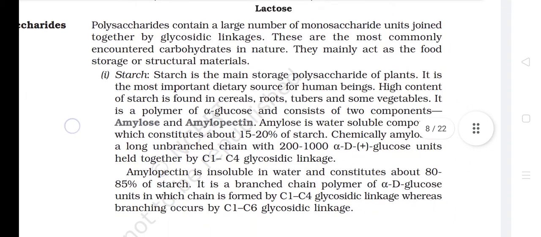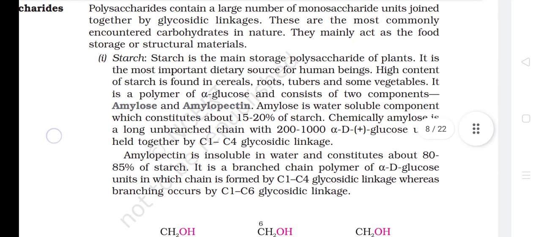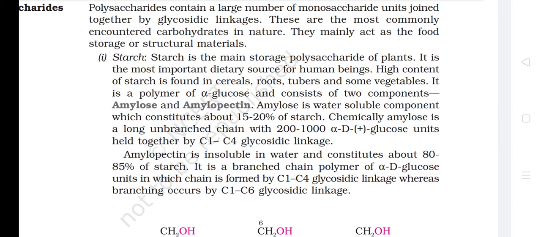Polysaccharides. Polysaccharides contain a large number of monosaccharide units joined together by glycosidic linkages. These are the most commonly encountered carbohydrates in nature. They mainly act as food storage or structural materials. Starch. Starch is the main